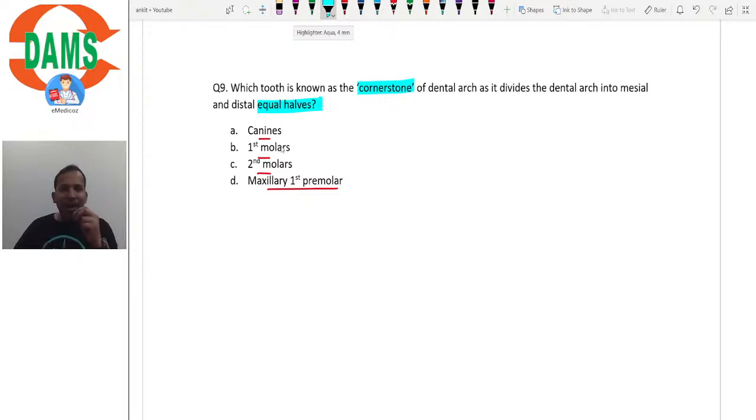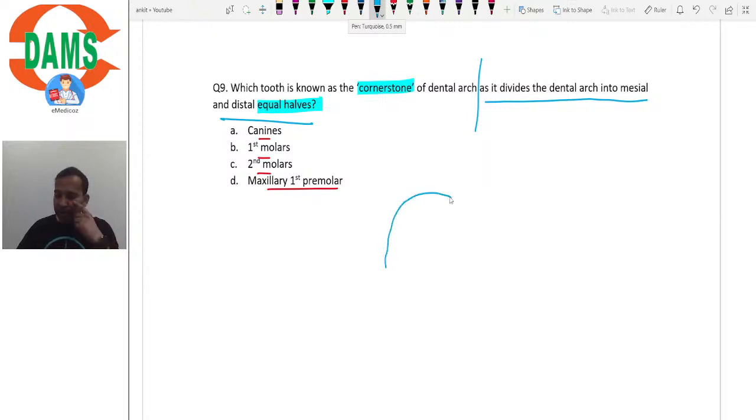Now, do you know why I added this second half of the question? I could have limited this question there itself, isn't it? Which tooth is known as the cornerstone of the dental arch? That would have been sufficient, isn't it? But there was a reason for which I added this second part. Bhavna, do you think there is a need to read this second half? We should be reading this second half. We should think about what it actually means.